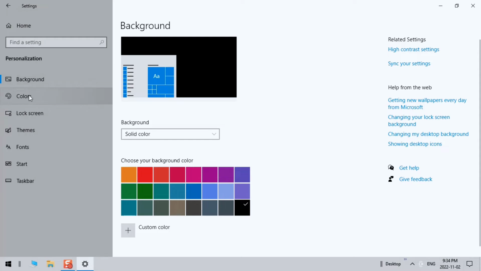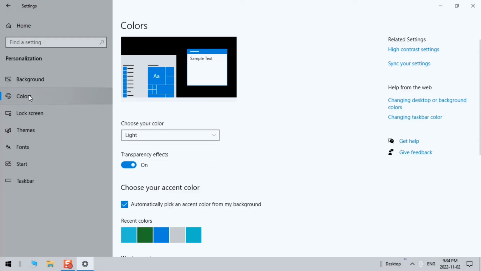I'm going to click on color. This is a bonus, okay? I'm going to show you something else too. So over here, see, choose your color. You can go to dark,